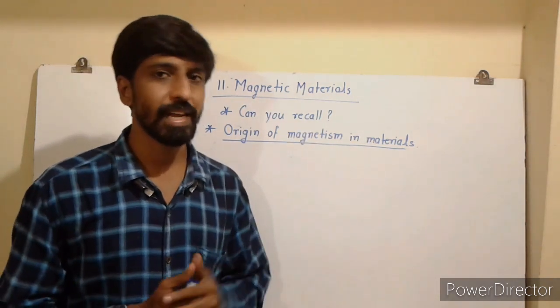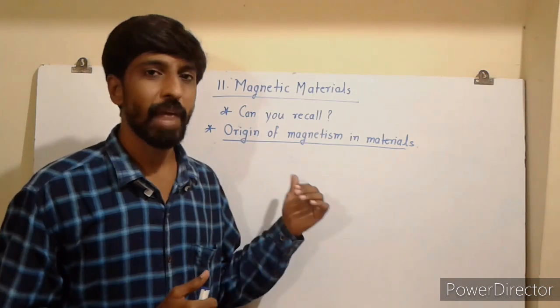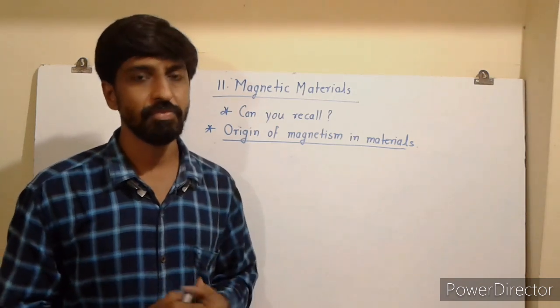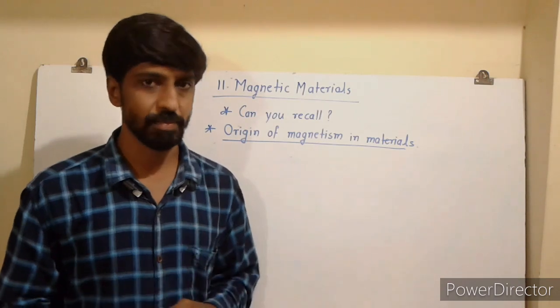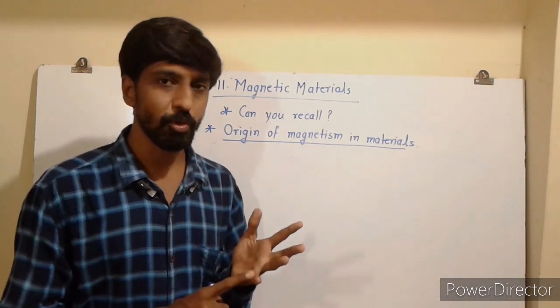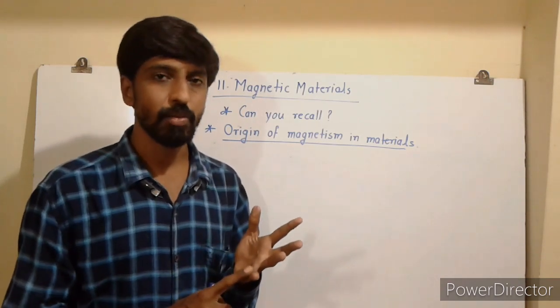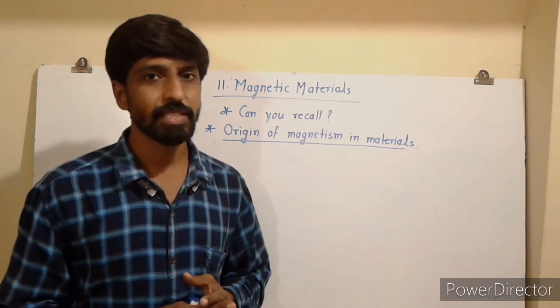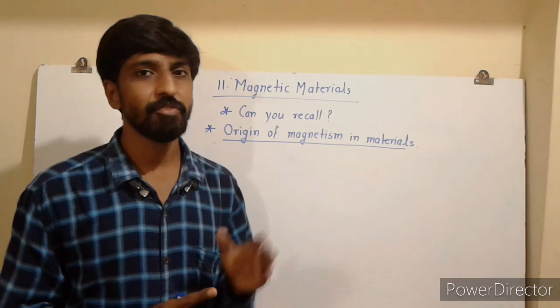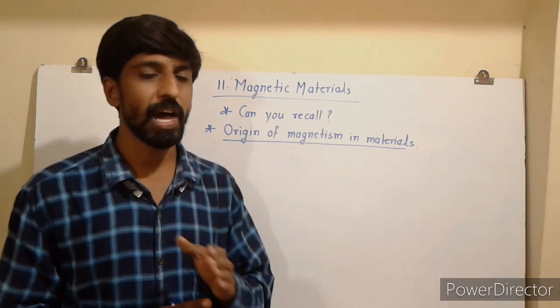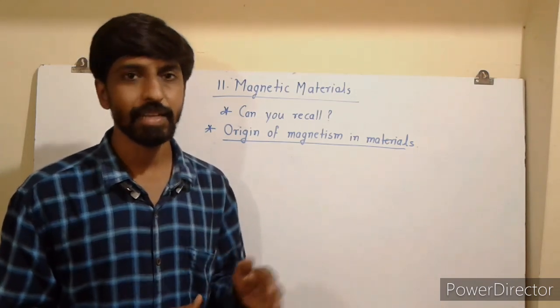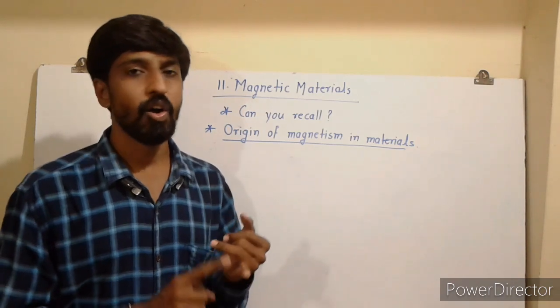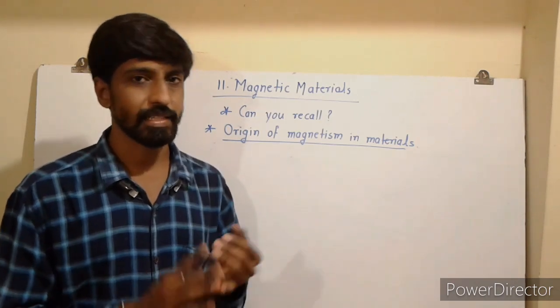Next topic is origin of magnetism in materials. In order to understand the magnetism in materials, we have to use some basic concepts like magnetic dipole and magnetic dipole moment. Also, in the 11th science, we have studied the magnetic field due to a short bar magnet at the equatorial or axial direction.